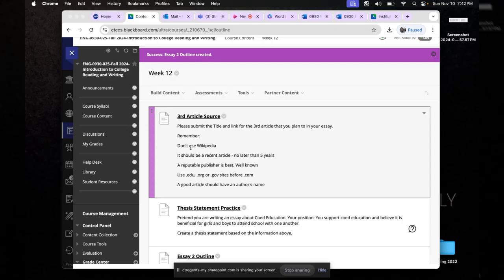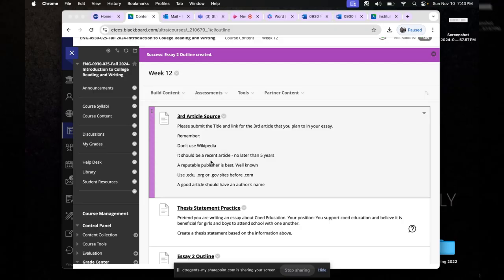Number one, don't use Wikipedia. That's like the number one source that professors don't ever want to see on a works cited page. The reason for that is because it's one of the first ones to pop up. AI pops up first now these days. But Wikipedia is an open source, so you can go in and edit it anytime you want. It's like for public use. So some people find that that's not necessarily credible.